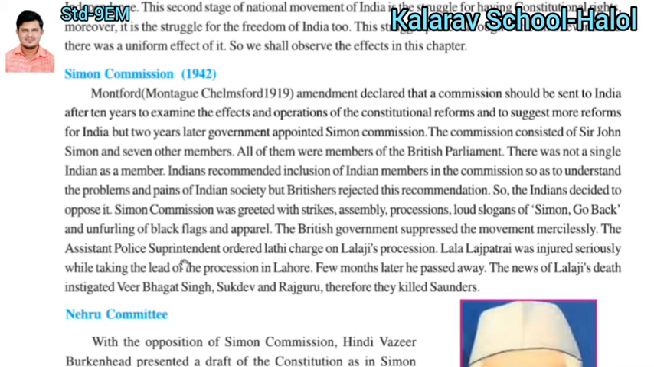So Indians decided to oppose it. No need to accept this Simon Commission. The Simon Commission was greeted with a strike. To oppose it, people held strikes, made assemblies and processions, and raised the loud slogan of Simon Go Back. People moved onto the roads, shouted the slogan Simon Go Back, and unfurled black flags. The British government suppressed the movement mercilessly.